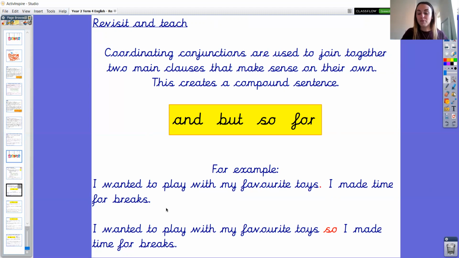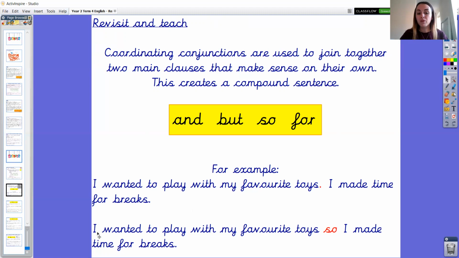I made time for breaks. Full stop. So at the moment, we have two simple sentences here with a full stop at the end of each sentence. To create a compound sentence, we can swap this full stop for a coordinating conjunction to join them together as two main clauses.